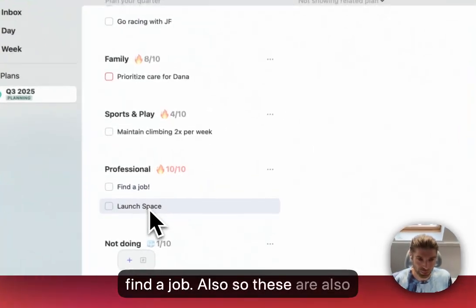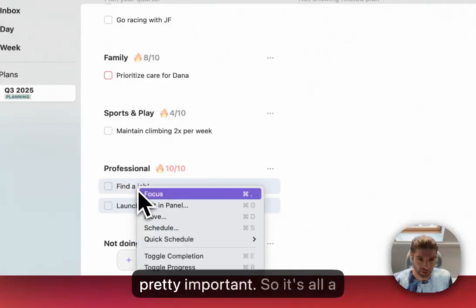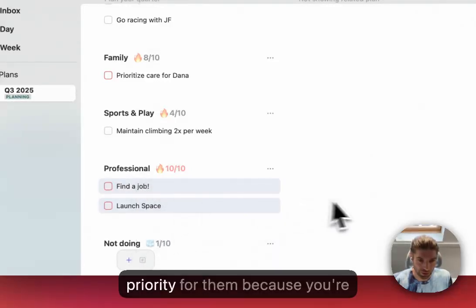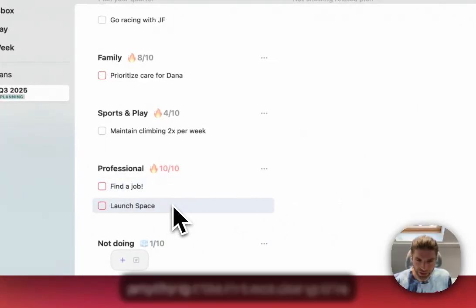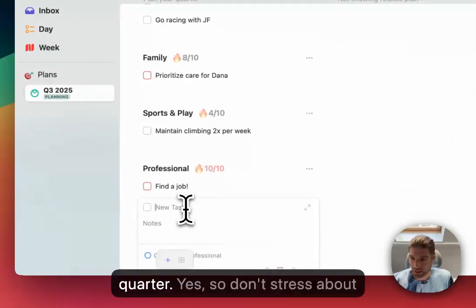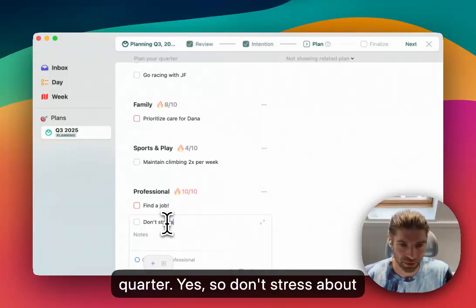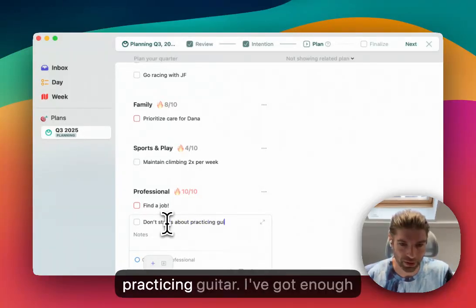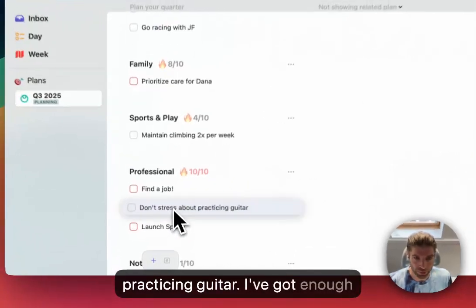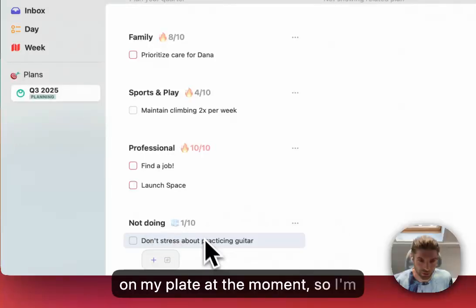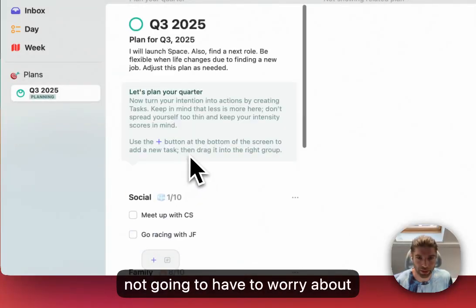So these are also pretty important, so I'll toggle priority for them. Is there anything that I'm not doing this quarter? Yes. So don't stress about practicing guitar. I've got enough on my plate at the moment, so I'm not going to have to worry about that.